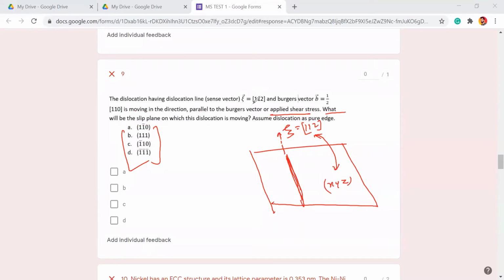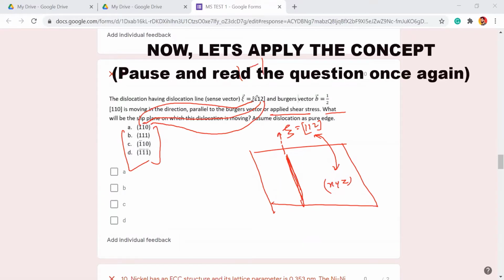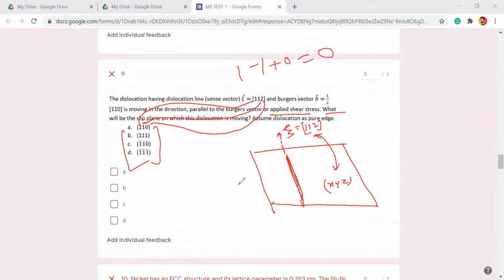What is the dot product? First into first plus second into second plus third into third. So 1 into 1, plus 1 into minus 1, plus 2 into 0. 1 into 1 is 1, plus 1 into minus 1 is minus 1, plus 2 into 0 is 0. It is giving 0. And just check for the others also. For 1, 1, 1, it is not going to be 0. For minus 1, 0, yeah, it is going to give you 0. So which one is going to be your answer?